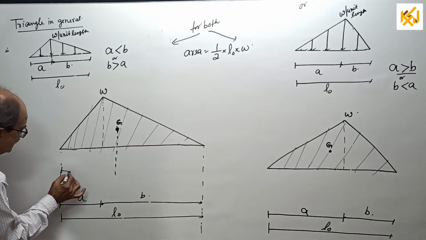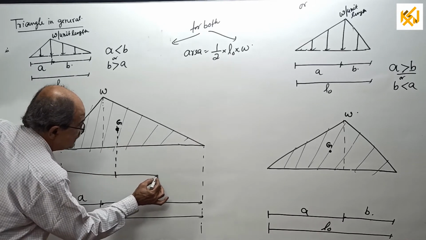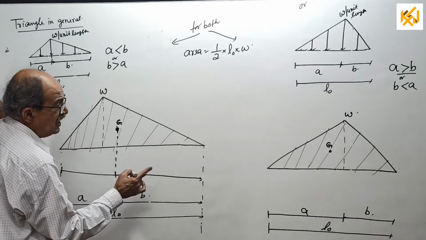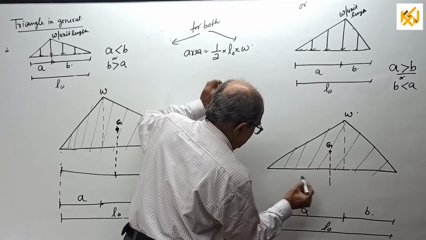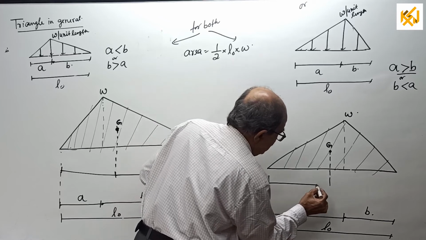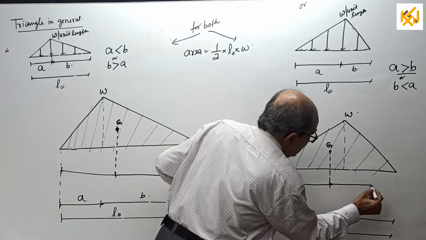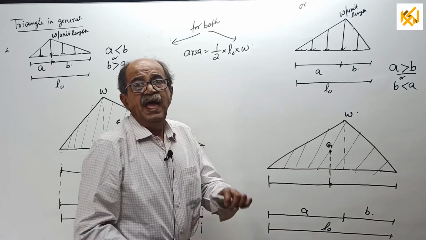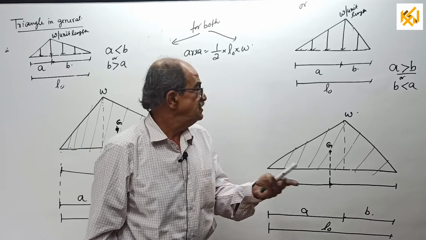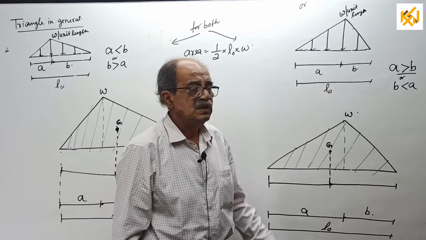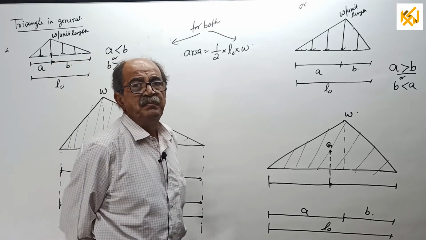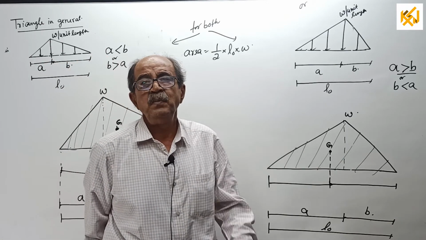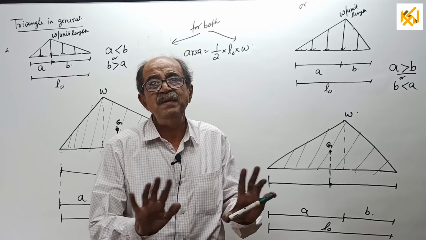I want this distance and this distance. Out of scale, I have not maintained scale here; roughly I am telling. I told you already, we always need the location of CG along the loaded length, never this way. Now for both the cases, you remember the location of CG by words, not by A and B like that.